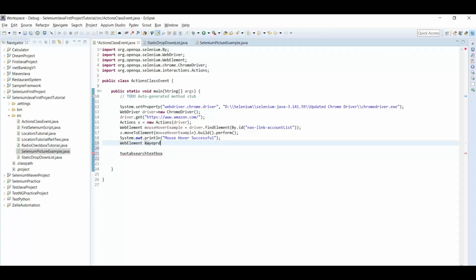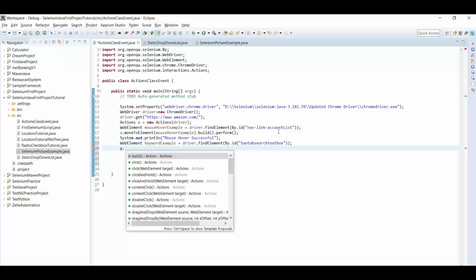So try this to remove the confusion. Okay, keyboard example is equal to driver dot find elements by, we have id for this as well, and the id is this. Okay, so just a dot.